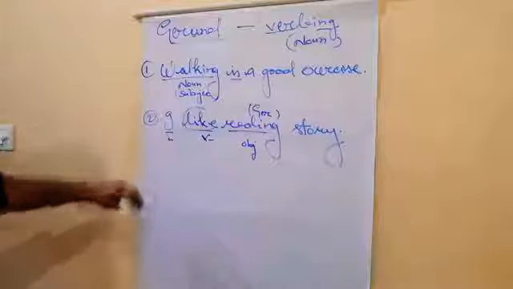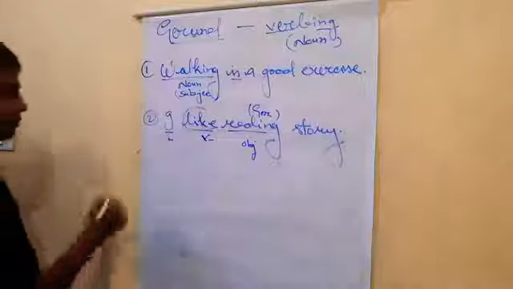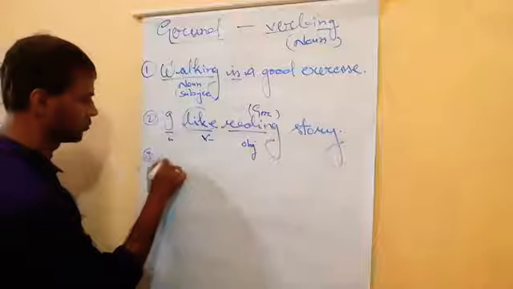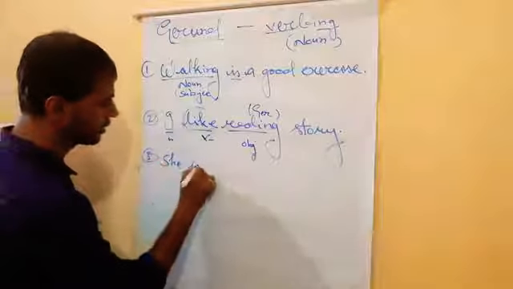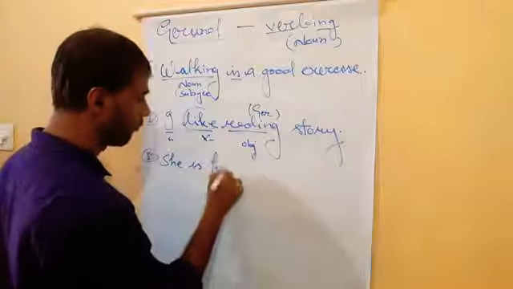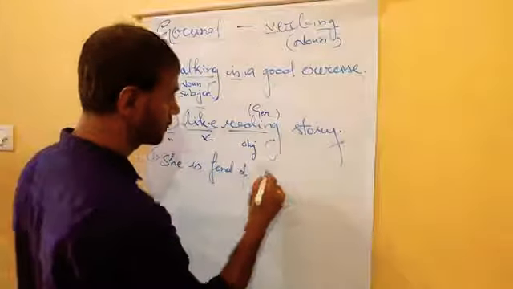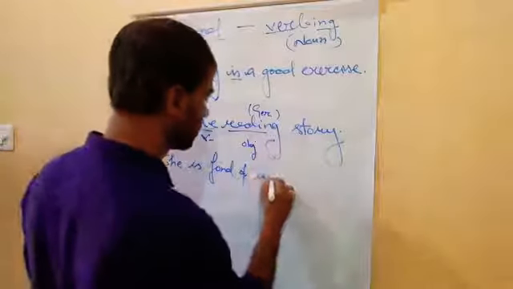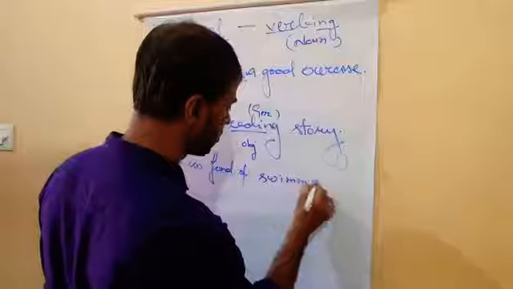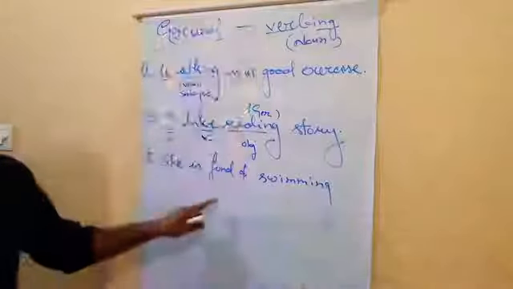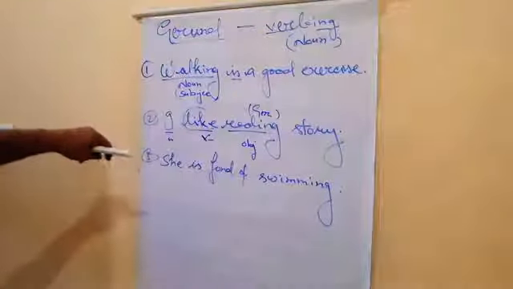Now third example. She is fond of swimming.